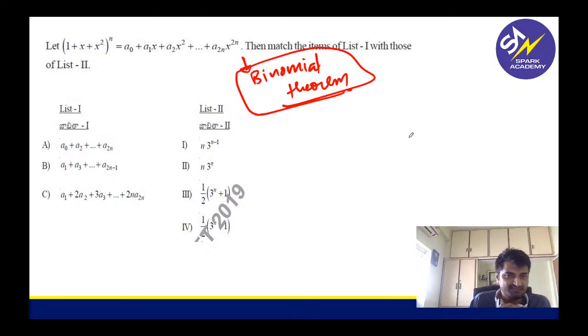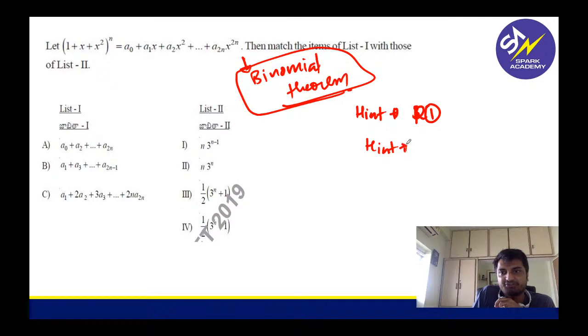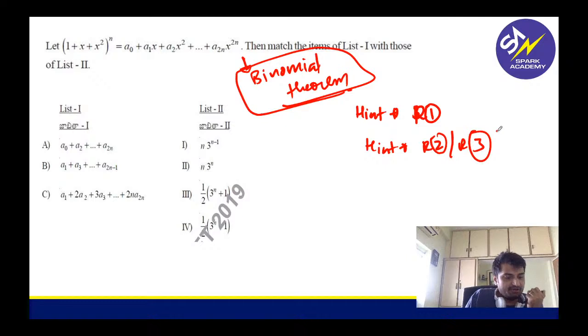Now look at this binomial theorem. Some are saying 1, some are saying 2, some are saying 3. Okay. So I'll give you a simple hint for this. If you know the hint, it is round 1. If you don't know the hint, if you solve it by actual method, it is either round 2 or round 3. Can you tell me what is the hint? Observe and tell. You're all smart by now. What should I do to do this?